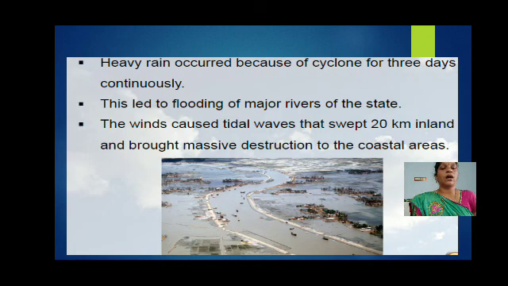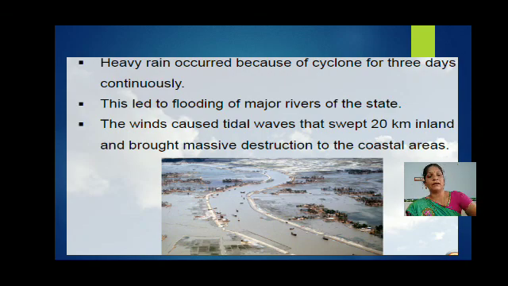The winds caused tidal waves that swept 20 km inland. Those heavy strong winds caused the tidal waves. The tidal waves entered the inland, nearly 20 kilometers. They came inside the villages and towns and brought massive destruction to the coastal areas.